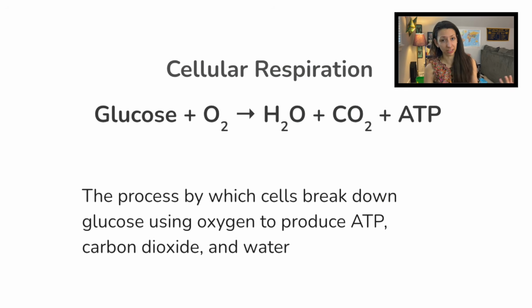We always say how trees help us out by producing oxygen. They're going to use that oxygen as well because they also perform cellular respiration. Remember, plant cells have both mitochondria and chloroplasts, so they're doing both photosynthesis and cellular respiration. We just do cellular respiration. We have to get the glucose by eating it.